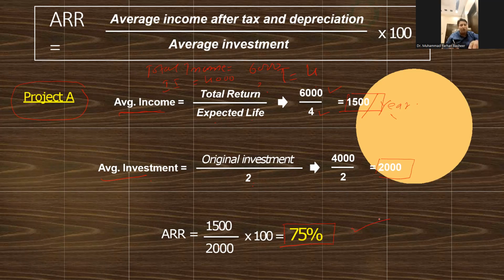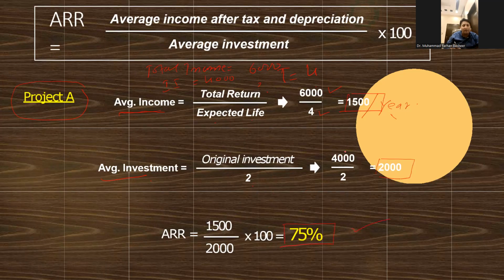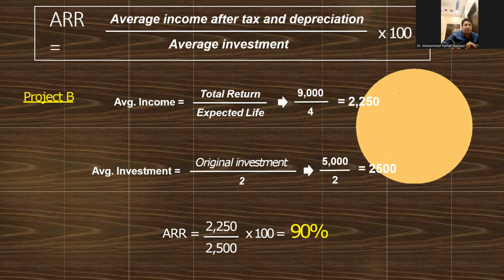Now for the project B, our initial investment is 5,000, our total income is 9,000 and our life is 4 years. Let's start it for it. First, let me write in the data. Total income is equal to 9,000. Time is equal to 4. Initial investment is equal to 5,000.